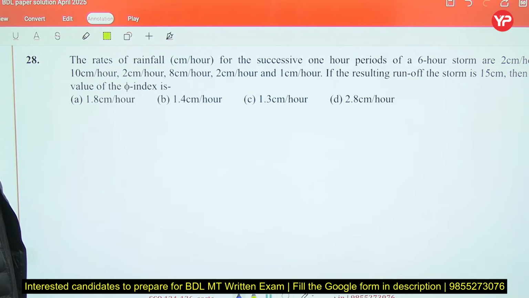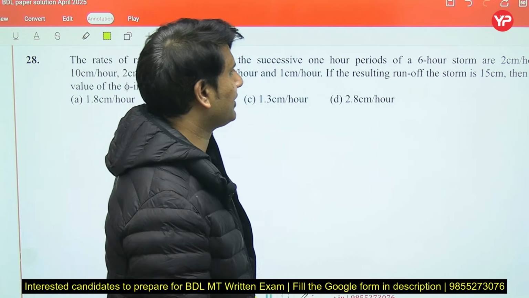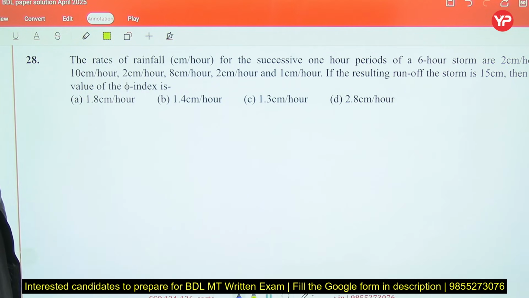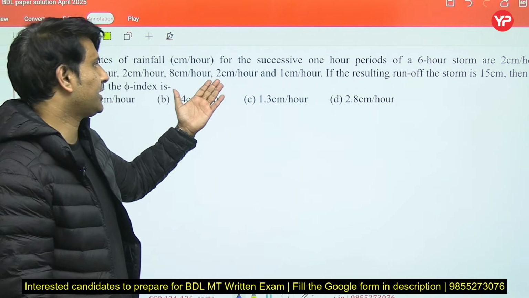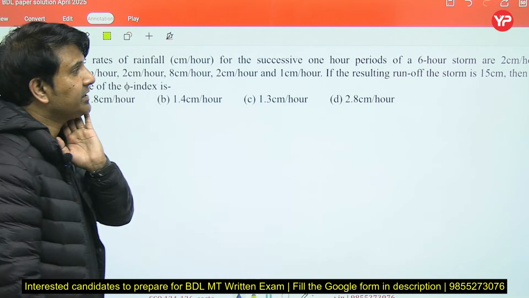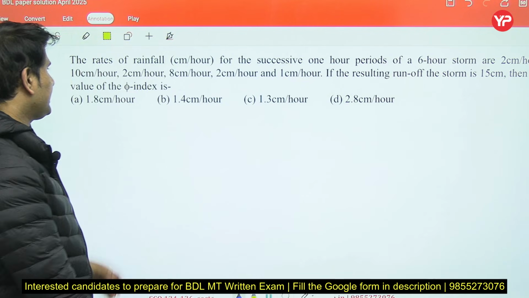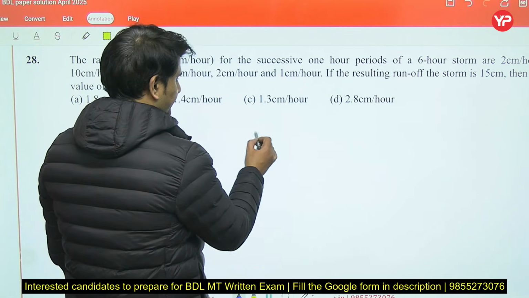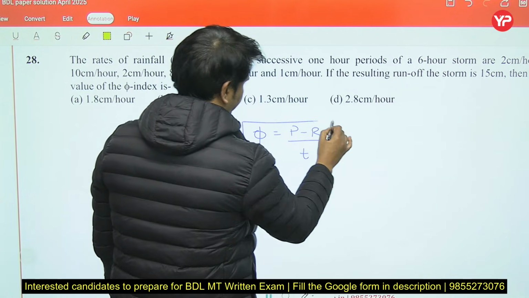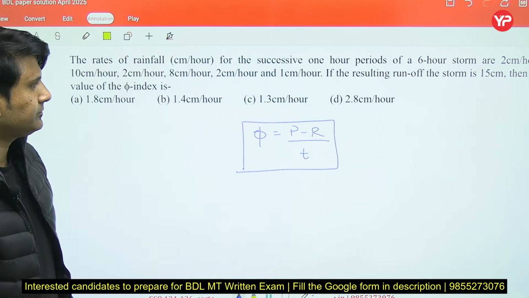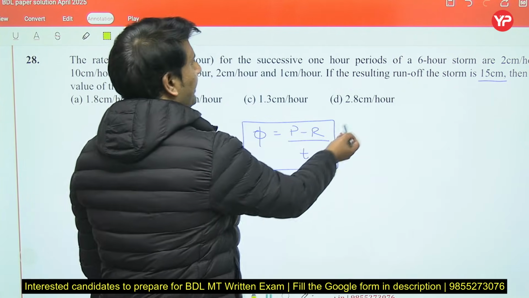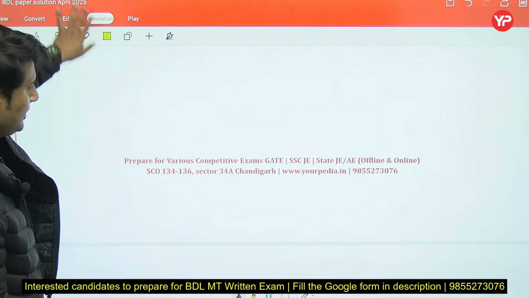Now next question: the rates of rainfall for the successive 1 hour periods of a 6 hour storm are 2 centimeter per hour, 10 centimeter per hour, 2 centimeter per hour, 8 centimeter per hour, 2 centimeter per hour, and 1 centimeter per hour. If the resulting runoff of the storm is 15 centimeter, then find the value of phi. What is phi? Phi is generally rainfall minus runoff divided by T. They have given all the values of rainfall, right? Runoff they have given as 15 centimeter. T they have given as 6 hours. You can easily calculate it like this.